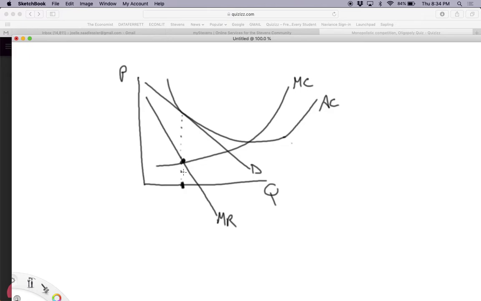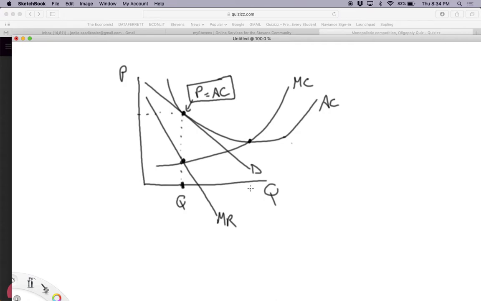You're behaving just like a monopolist. So you choose the quantity where marginal revenue equals marginal cost. You set the price up on the demand curve. And that is a case where price equals average cost. So this is definitely true in monopolistic competition in the long run. But you are not producing at the lowest possible average cost.